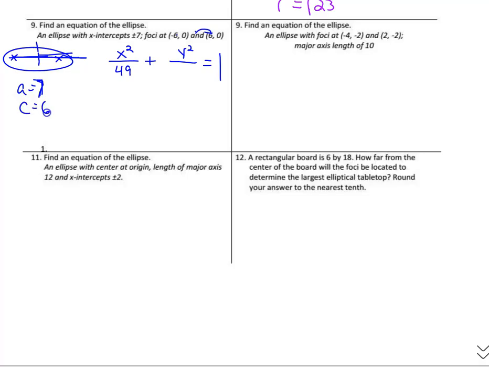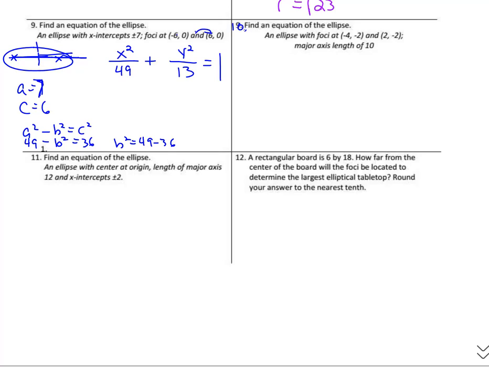So c was 6. So if we do a squared minus b squared is equal to c squared, we're going to do 49 minus b squared is equal to 36. So if I move the b squared over the other side, 49 minus 36 is what b squared would be. 49 minus 36 is, what's that, 13? So b squared is 13. And we're through with the first number 9. Let's look at number 10.